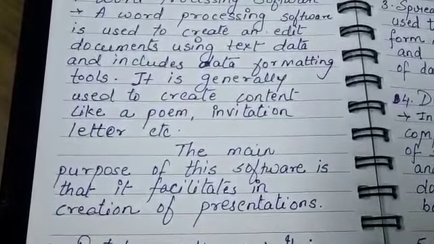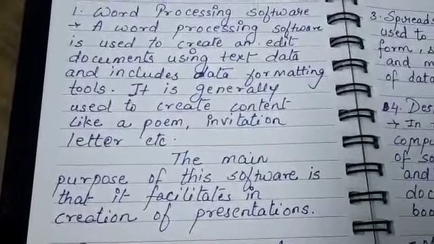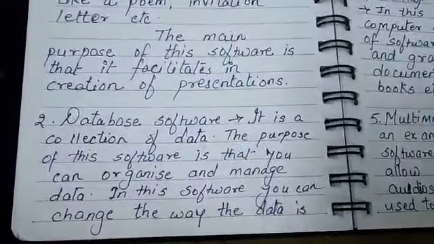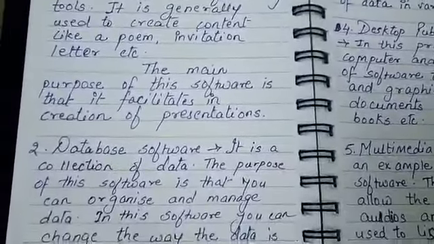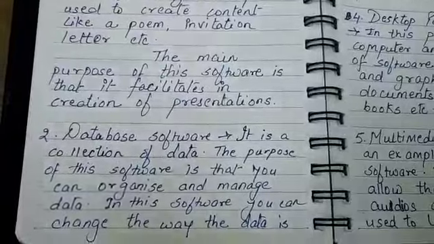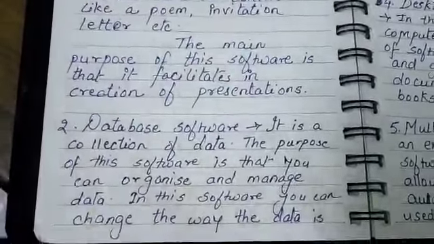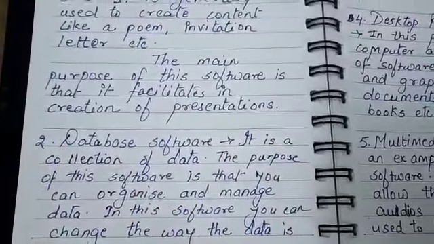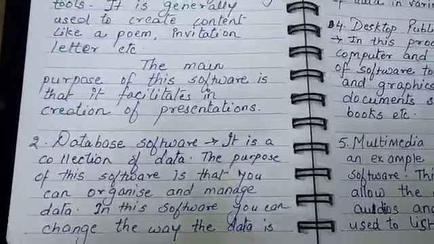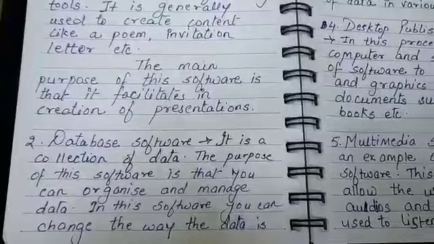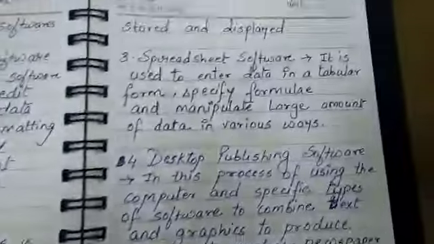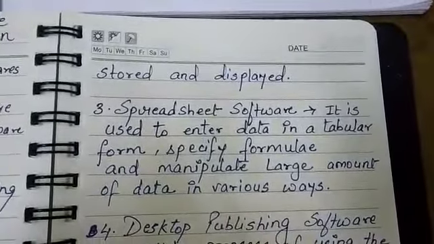So already I have explained this to you. So here is the first one. Come to the next one. The next one is the database software. It is a collection of data. The purpose of this software is that you can organize and manage data. In this software you can change the way the data is stored and displayed.